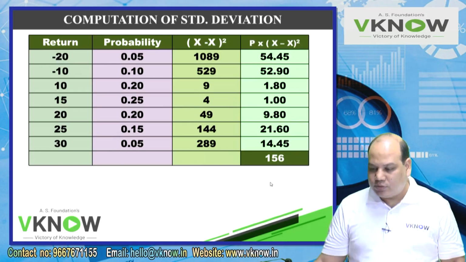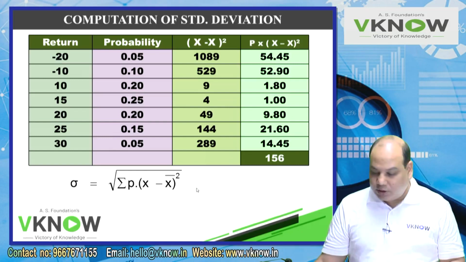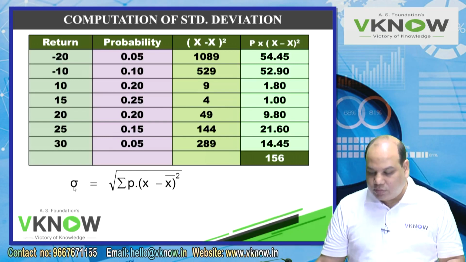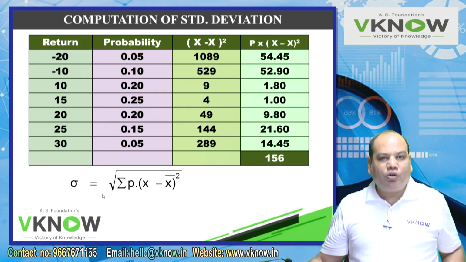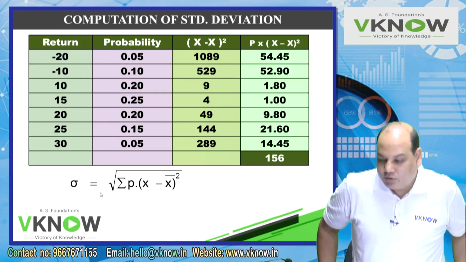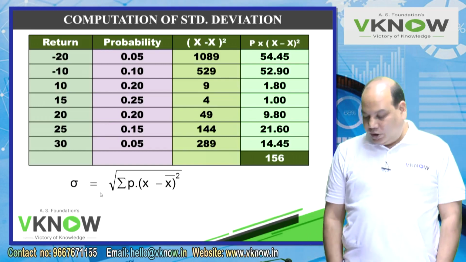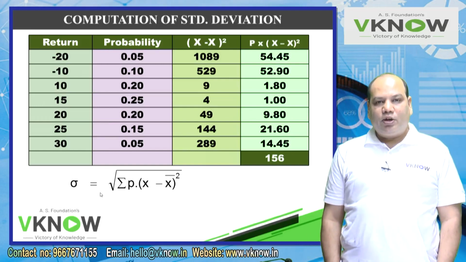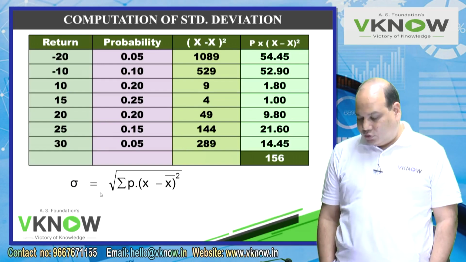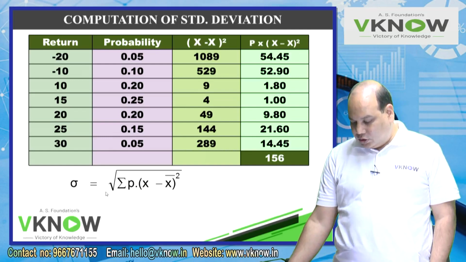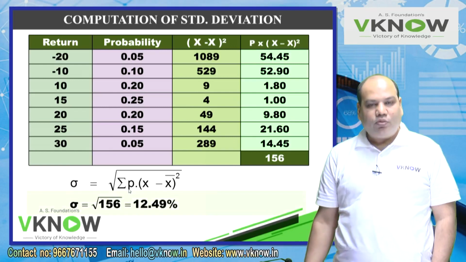Just 4 columns. Below the table write down sigma equal to standard deviation, or sigma equal to under root summation P into x minus x bar the whole square. This is what we have computed here, 156, and then you have to press the square root button.